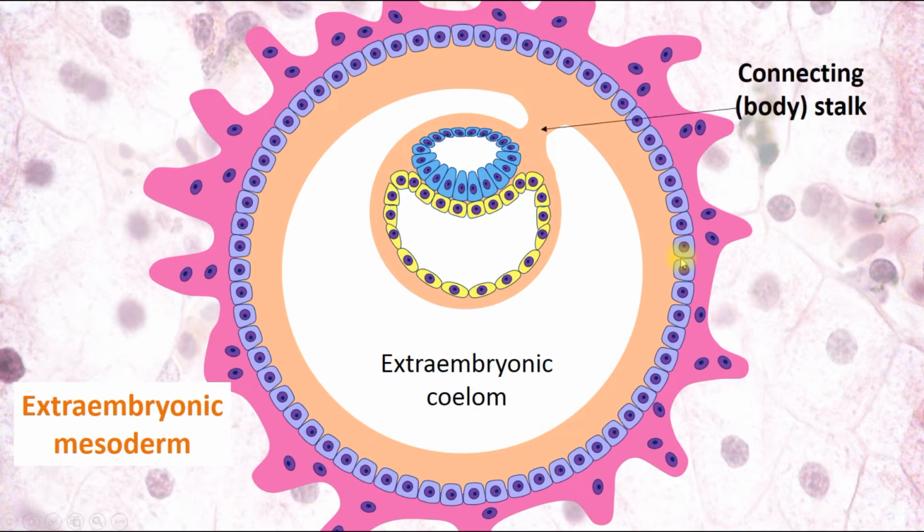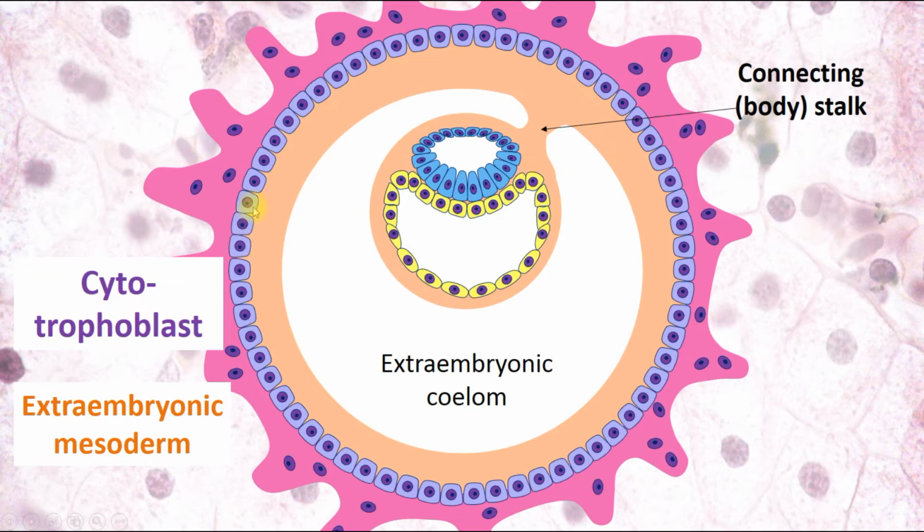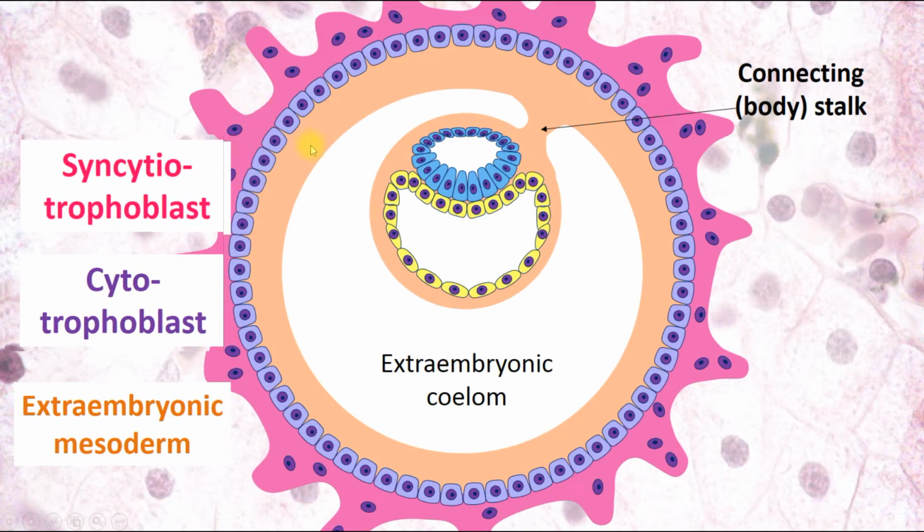And also there is the connecting or body stalk, which also is formed by extraembryonic mesoderm. And this connective tissue of extraembryonic mesoderm will be involved in the formation of the umbilical cord. It will form the connective tissue of the umbilical cord. So this connecting body stalk keeps the embryo with some extraembryonic parts, and it attaches this to the wall of the blastocyst.